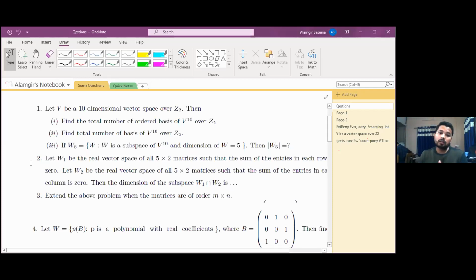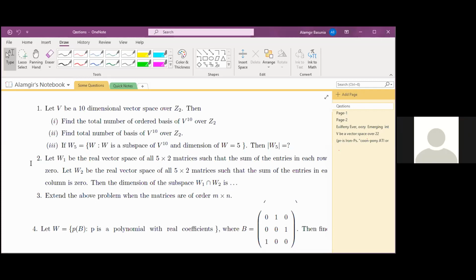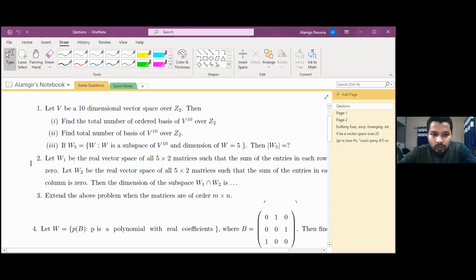Just look at question number 2 and try to solve it. Where is the problem coming? I am here to help you. The answer should be 4, right? Answer should be 4. Okay, we shall see.